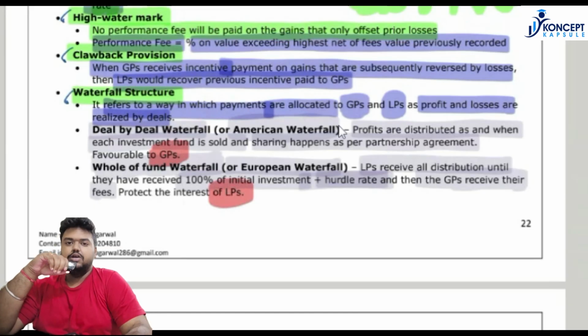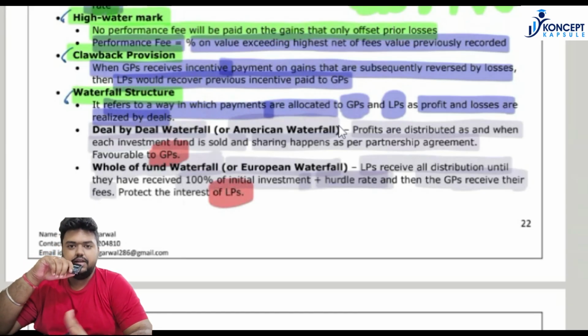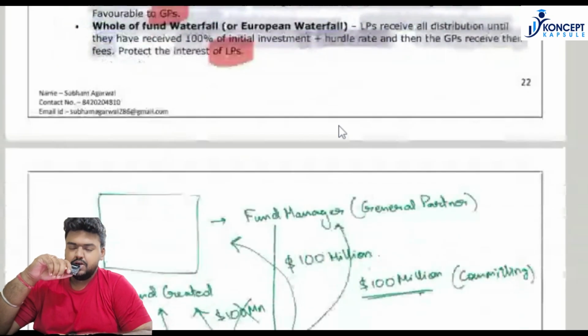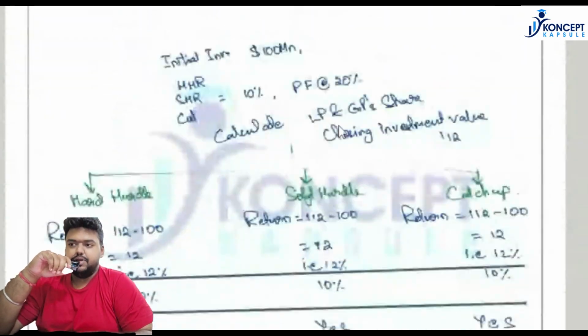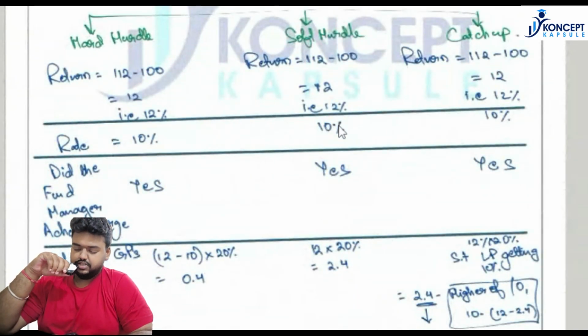Because using the European structure, limited partners are sure that they will receive their investment as well as their hurdle rate, or the expected return on that investment. Only when they recover both of them will the general partner come into the picture and take a performance fee out of it. So there is a huge protection of interest under the European structure. We will take a simple example in order to understand how both of these structures operate.